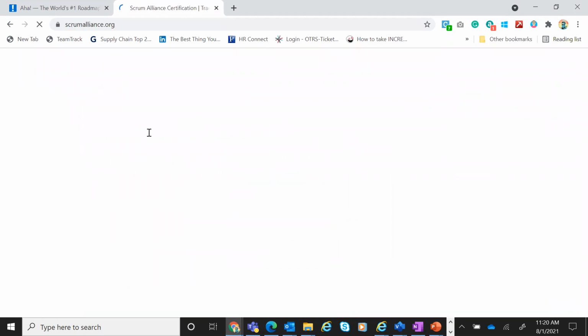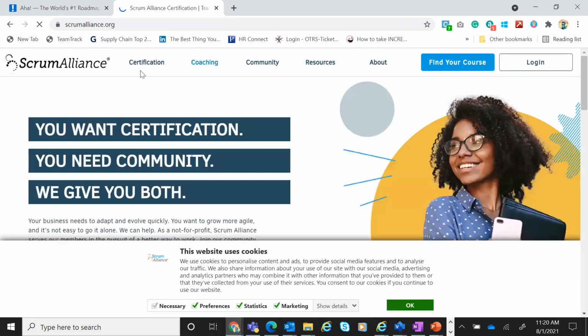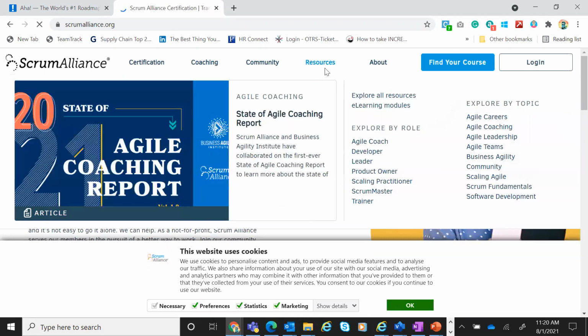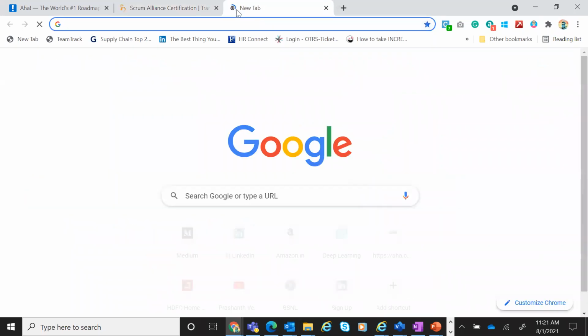So this is something like IIBA, where there will be material, coaching, certifications, communities, and resources available. So a lot of information that you can actually go through, like if you're a product owner, how do you explore it and things like that. So great space. IIBA and Scrum Alliance are two areas you should definitely focus on, learn, and get associated with.